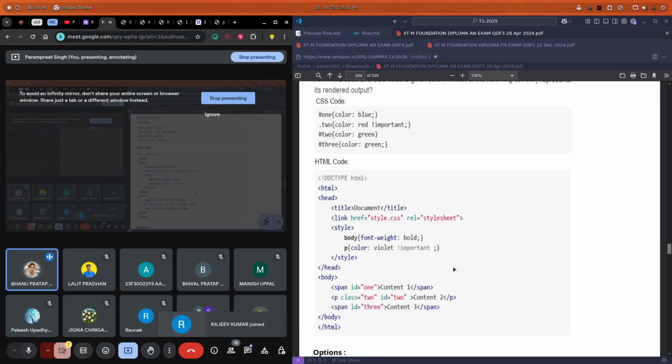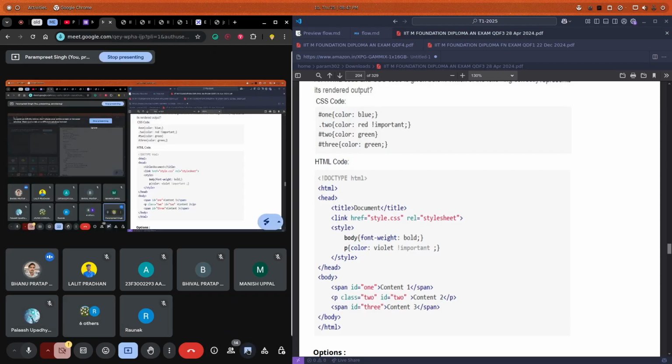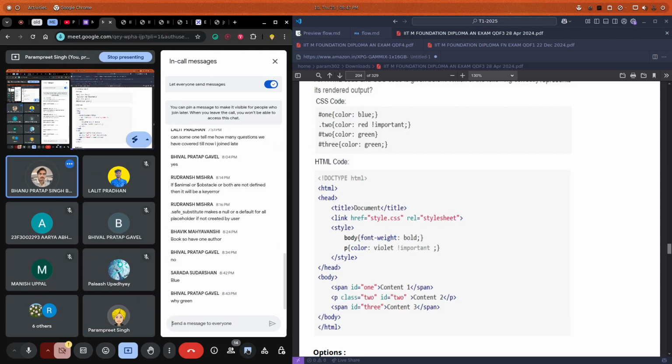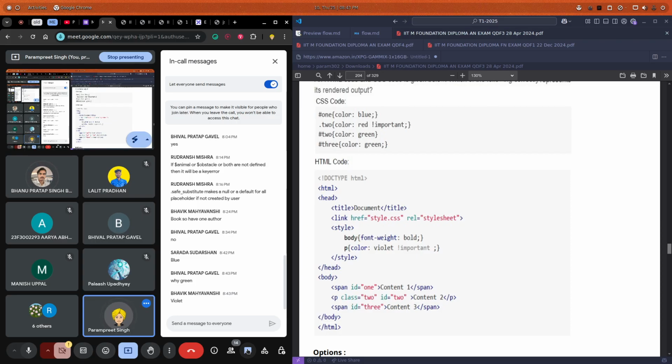Anyone saying red or blue? Why green? What will be the answer according to you? Violet. There is this violet as well, right? So the answer would be violet.